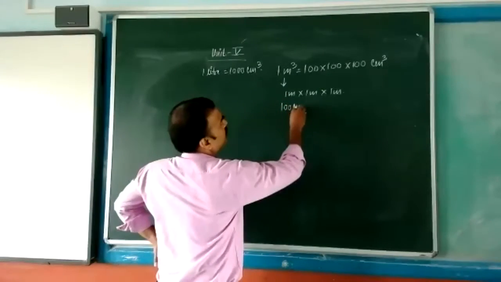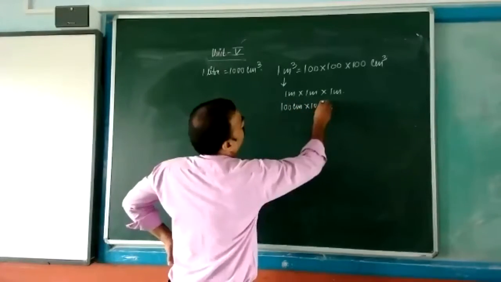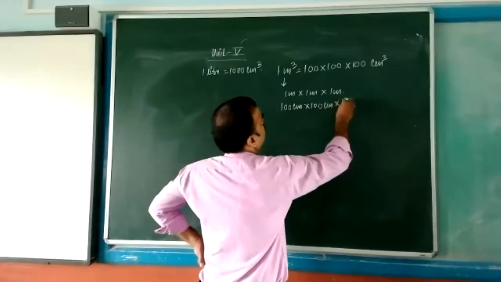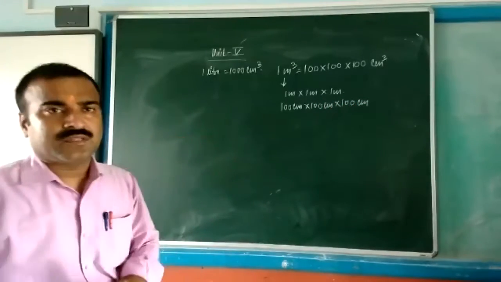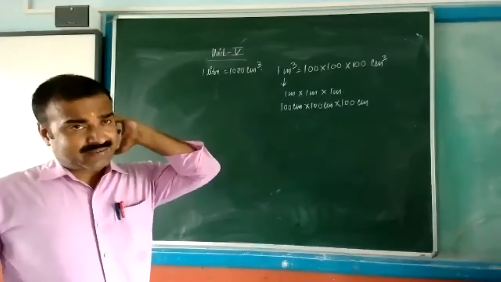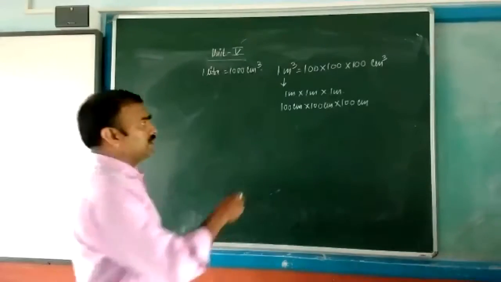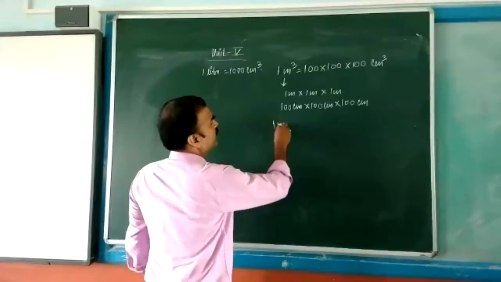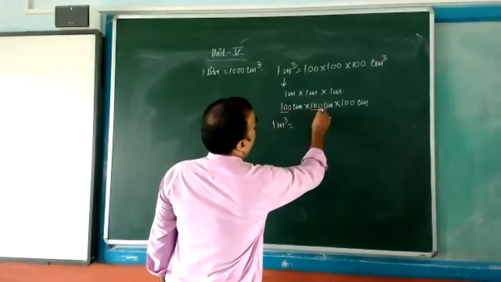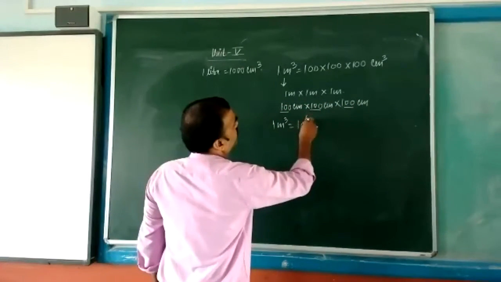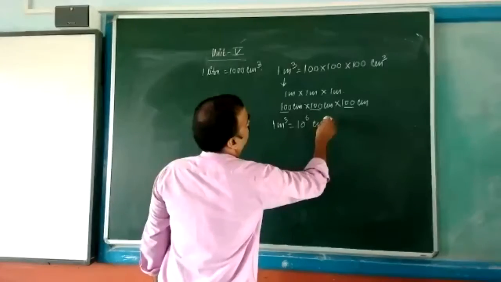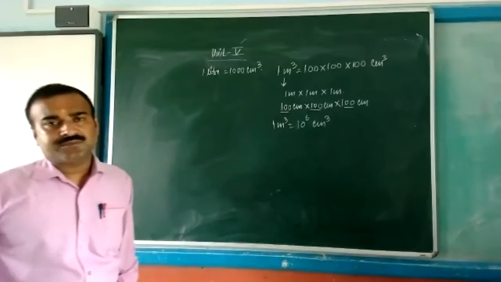100 centimeter into 100 centimeter into 100 centimeter. Clear? Sunil, till here clear this one? Yes, sir. 1 meter cube equal to what? 100 into 100 into 100, that is 1, 2, 3, 4, 5, 6, 10 to the power of 6 centimeter cube. Now tell me where is the doubt?